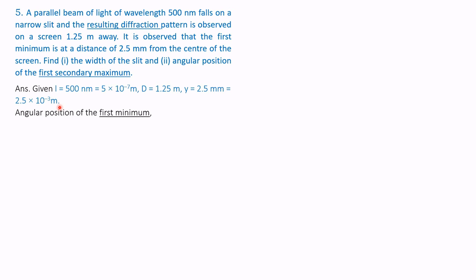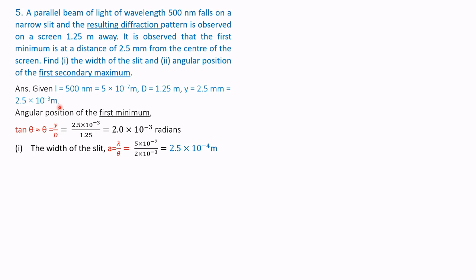Angular position of first minimum. We have to remember the formula: tan theta is approximately theta equals y by D. Y we know is a distance on the screen, and capital D is the separation between the slit and the screen. Therefore, both the values are given. We get the value of theta as 2 into 10 to the power of minus 3 radians.